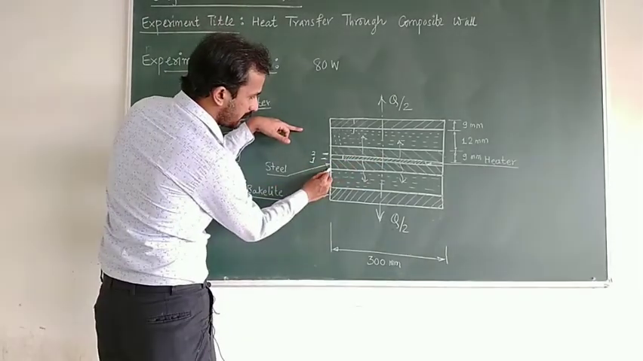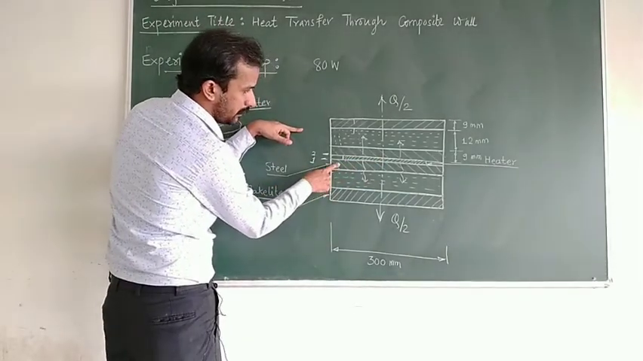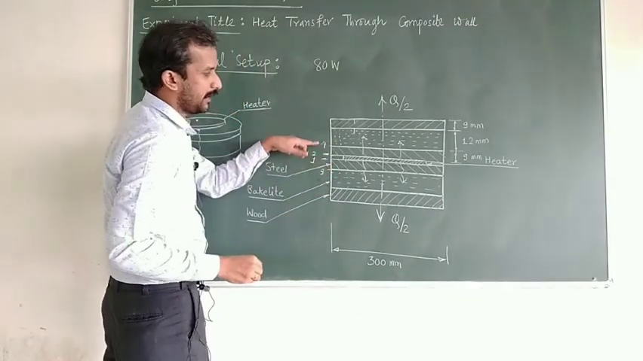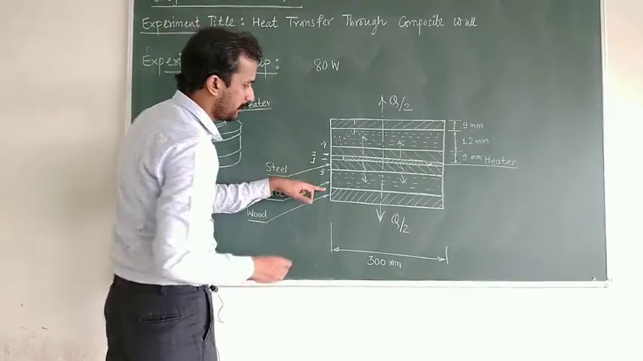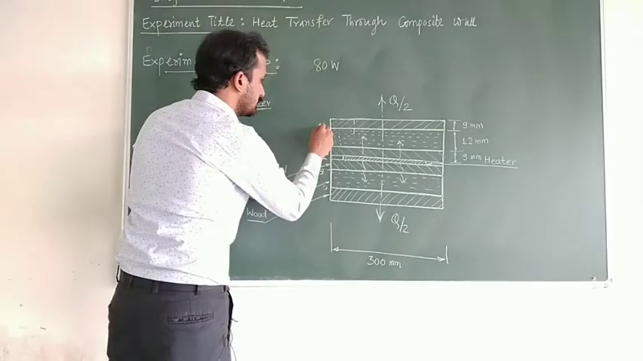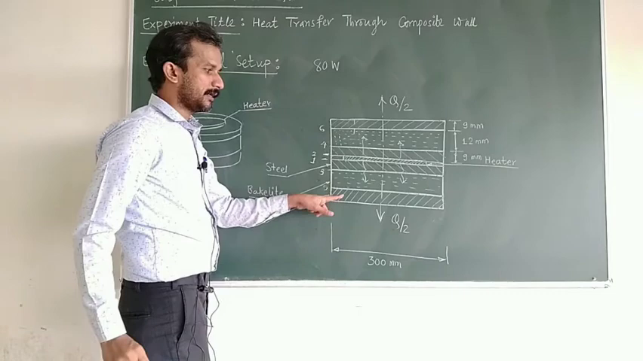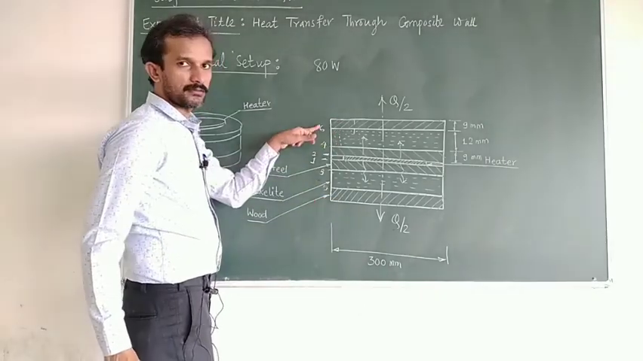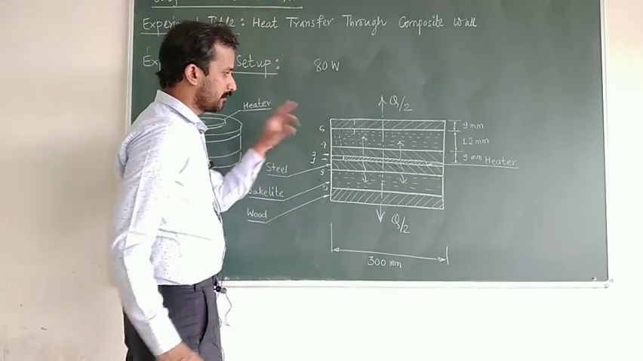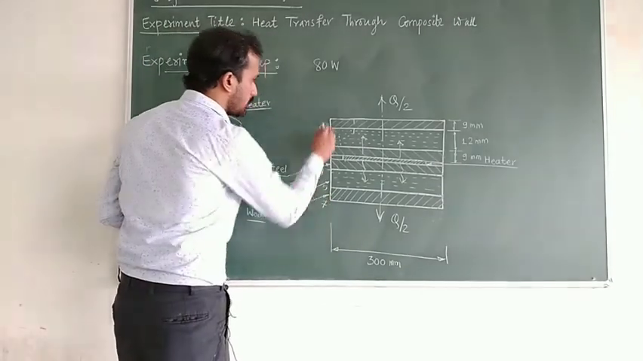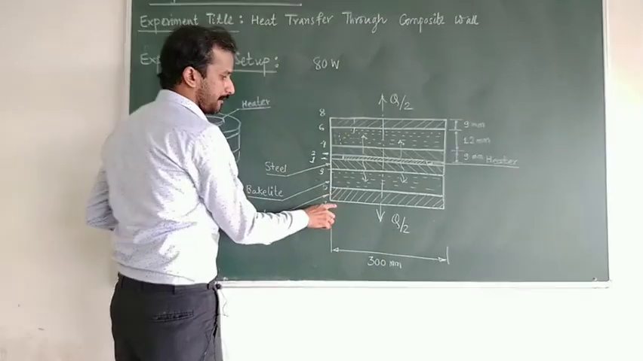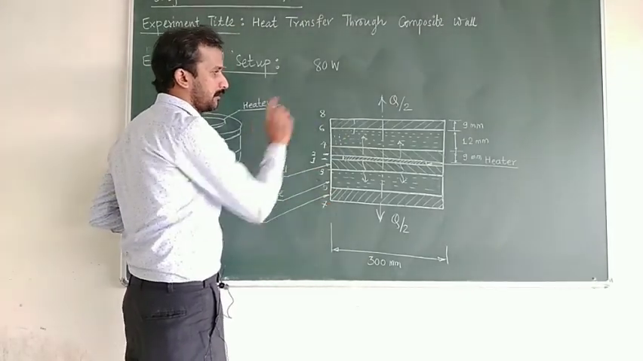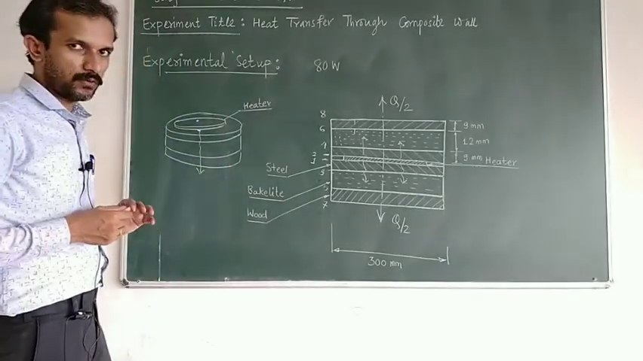Then 3 will be here, between steel and bakelite, 3 and 4. So 3 and 4 are between steel and bakelite, and 5 and 6 are between bakelite and wood. So 5 and 6 are the bakelite and wood interface, and 7 and 8 are the wooden outer side. So these outer sides are 7 and 8. So these are the 8 temperatures we are going to record.